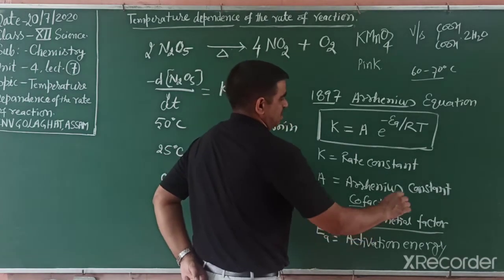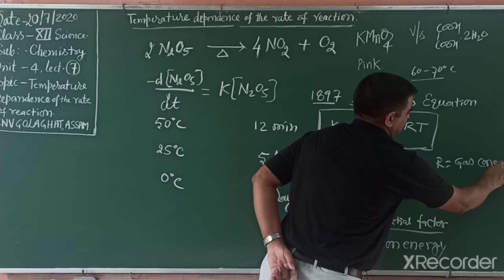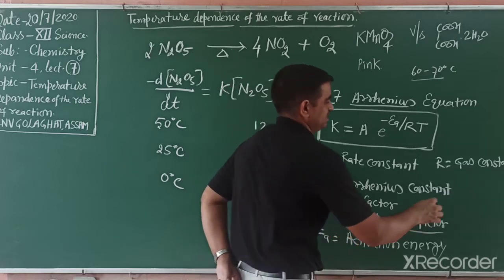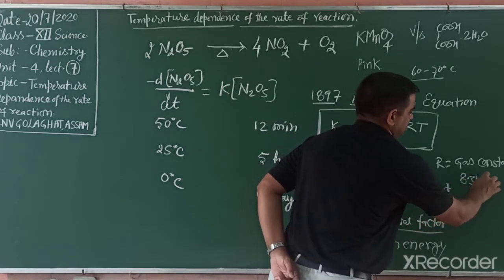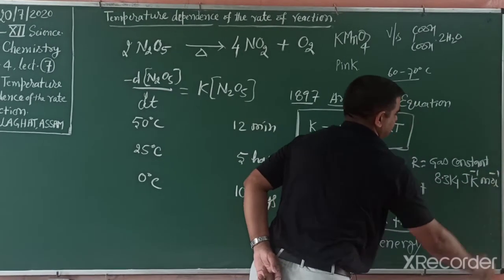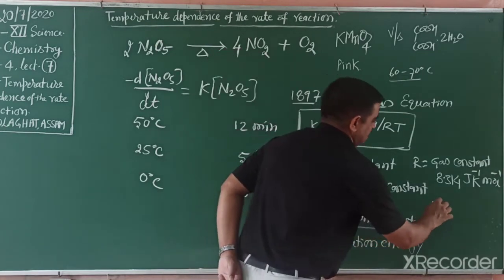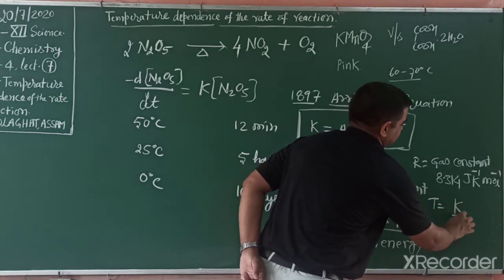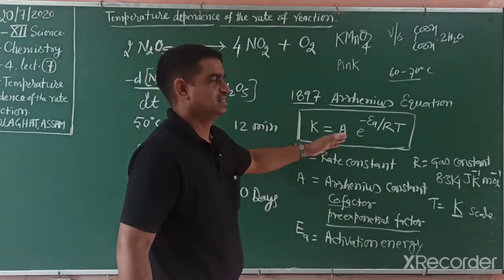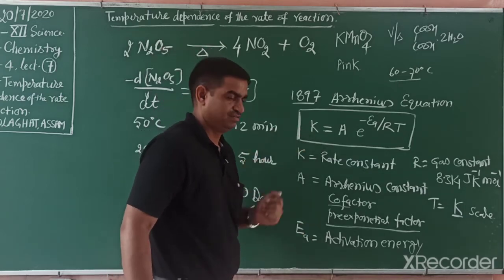What is R? R is the gas constant. We already studied the gas constant in class 11th. Its value at normal room temperature is 8.314 joule per Kelvin per mole. This value we use in SI units. And T is the temperature in the Kelvin scale. So these are the factors in the Arrhenius equation, and we now study this equation in detail.